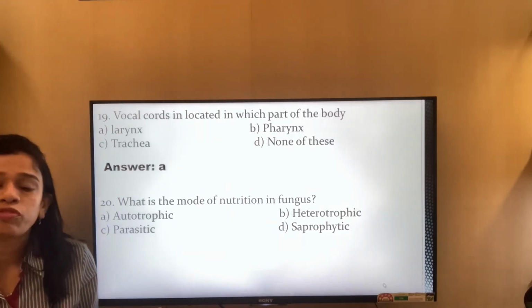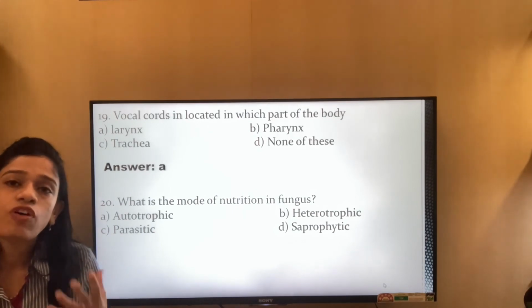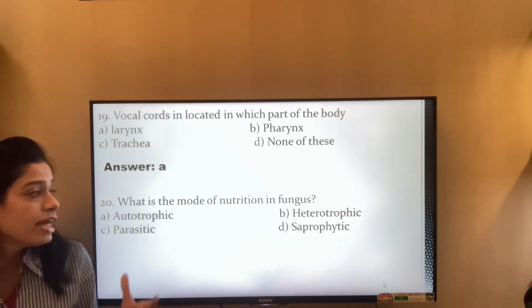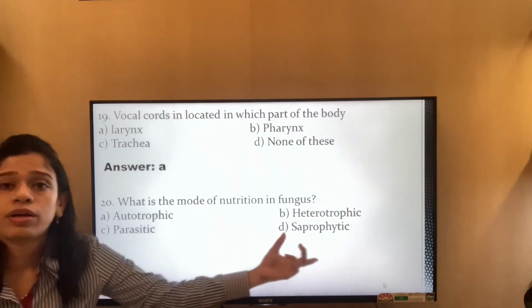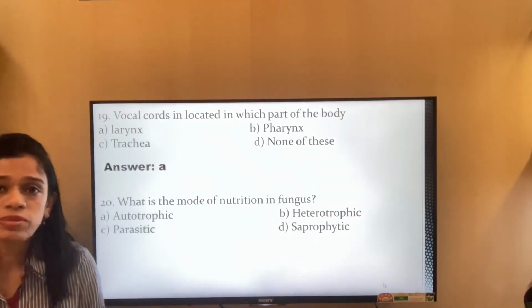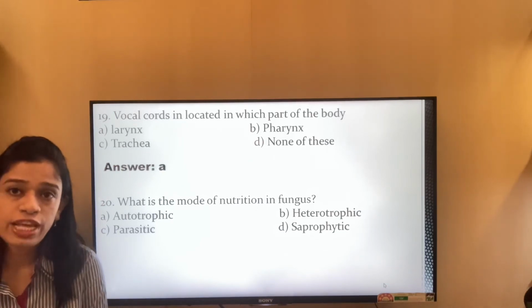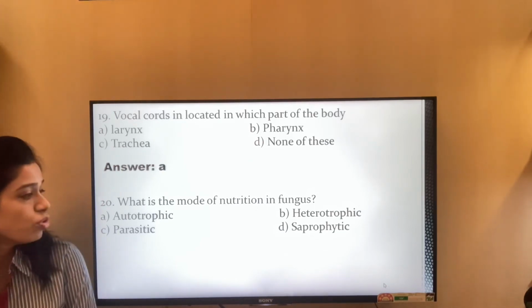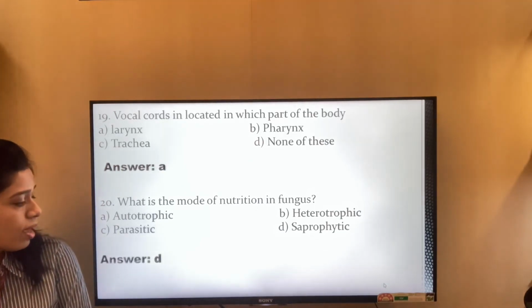And saprophytic, they generally live on the dead and decaying matter. So the nutrition in fungus is obtained from saprophytic mode of nutrition, that is they follow the saprophytic mode of nutrition. Answer D.